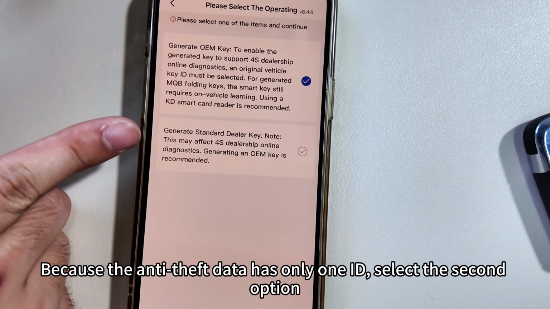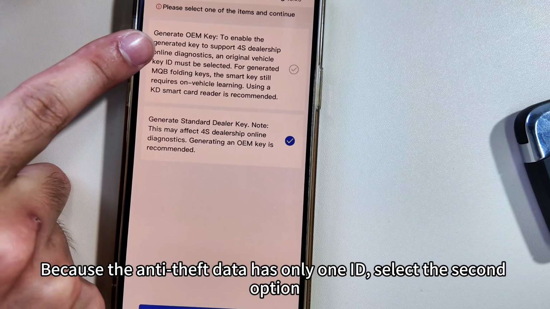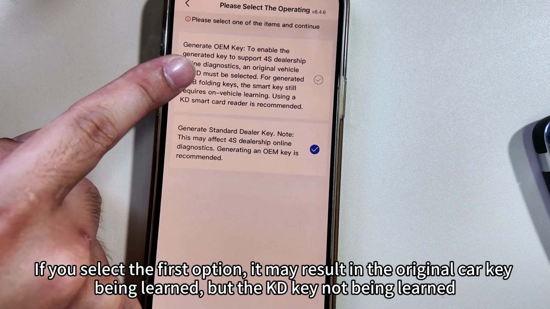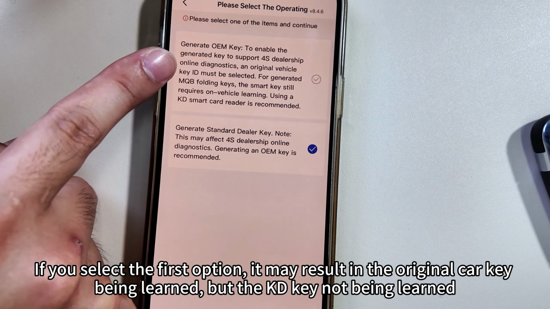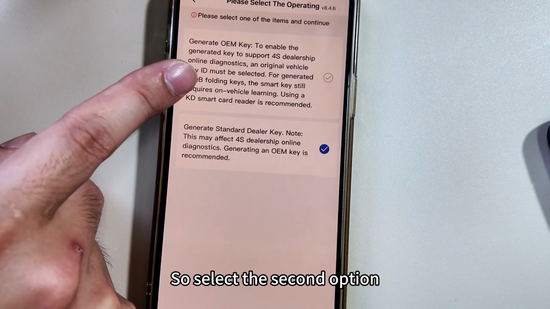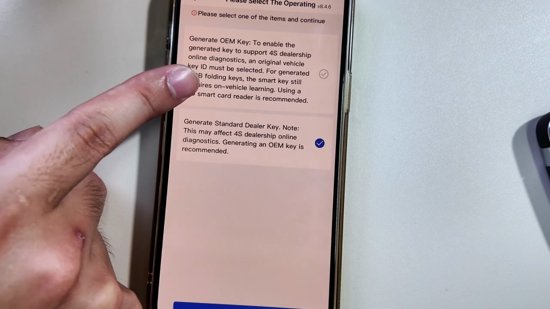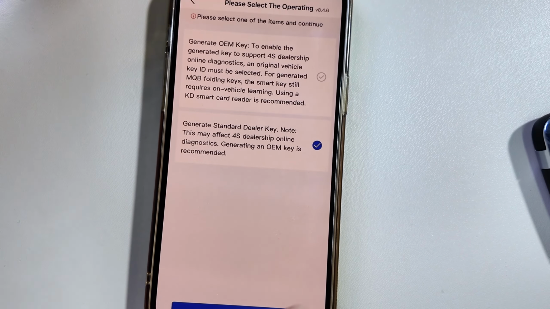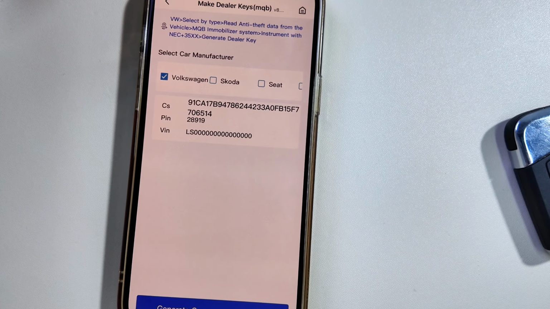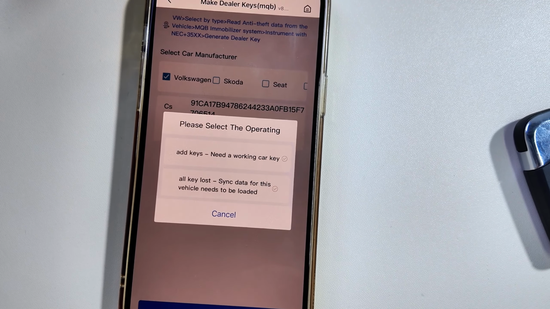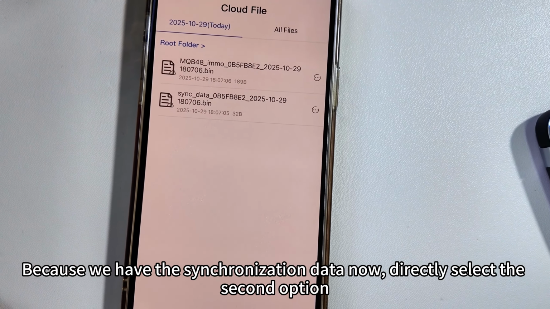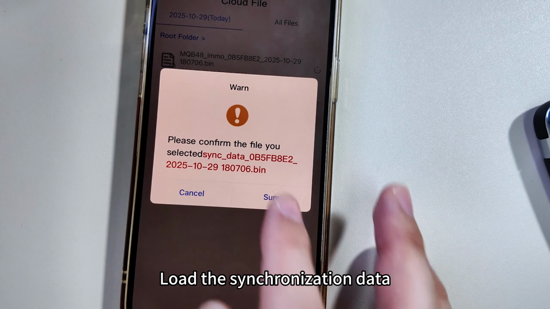Because the anti-theft data has only one ID, select the second option. If you select the first option, it may result in the original car key being learned, but the KD key not being learned. Or the KD key is learned, but the original car key is not. So select the second option. Because we have the synchronization data now, directly select the second option. Load the synchronization data.